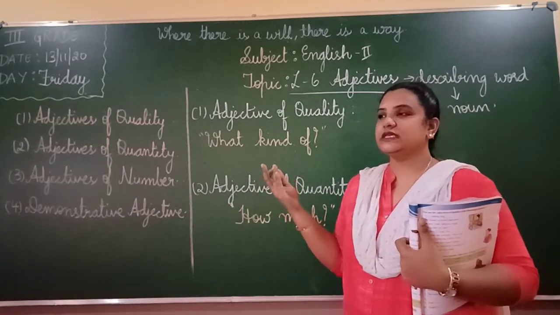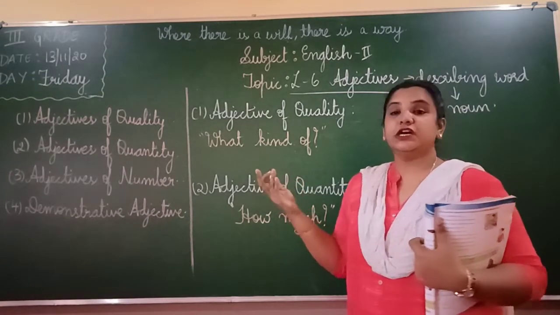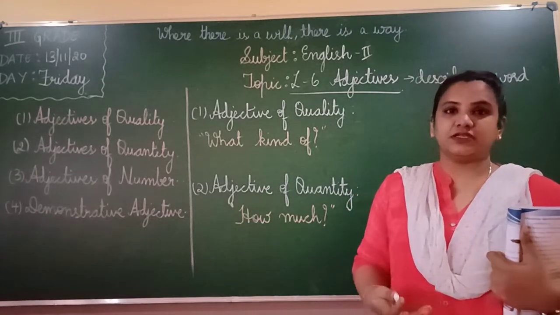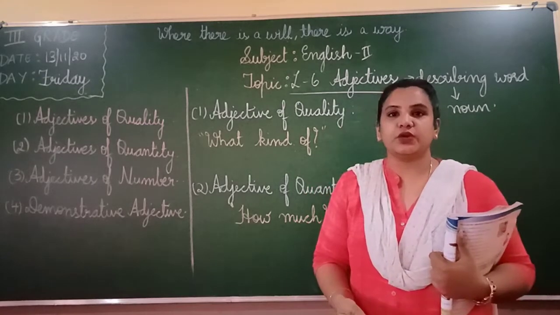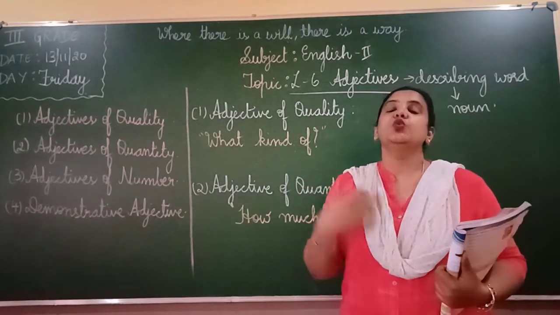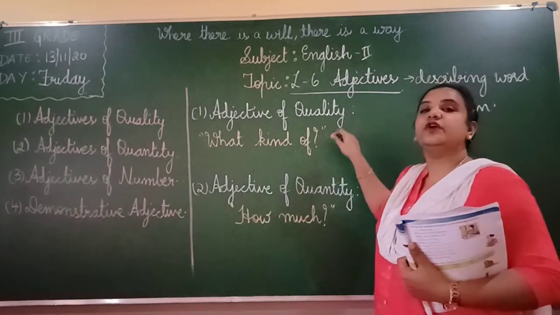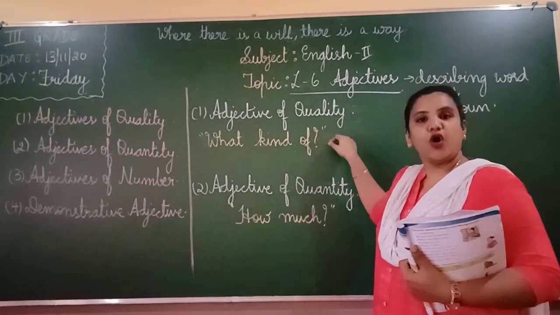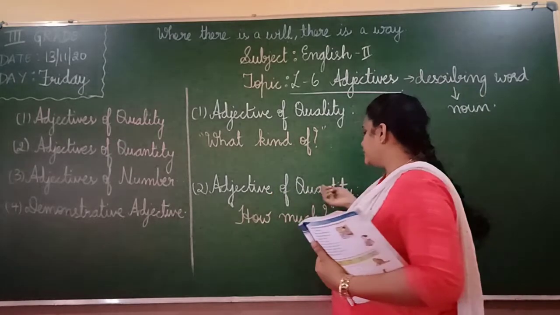What else can you say? The fierce lion started roaring at the people. Fierce. Here it is the nature of it, the quality of it. Okay, the quality of the noun. Okay, something which describes the quality of the noun is called an adjective of quality, and it will answer the question what kind of. Okay, children. Yes.